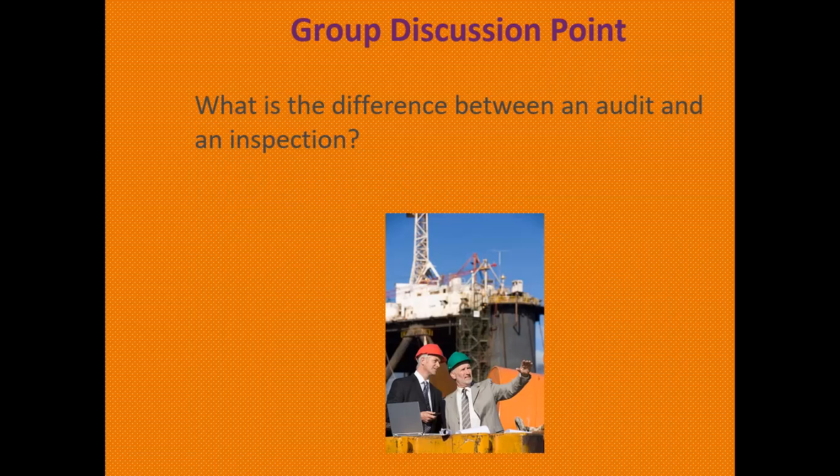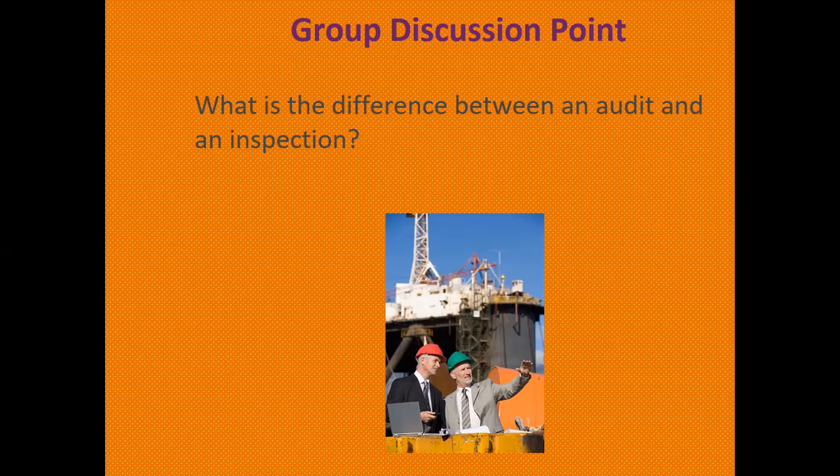Okay, so what is the difference between an audit and an inspection? An inspection is a random workplace inspection and can be done at any time, but an audit is a systematic approach which needs the presence of key personnel in the workplace, and it has a systematic procedure. An email or communication needs to be sent that on this date we are going to audit this item, this sector, this procedure.